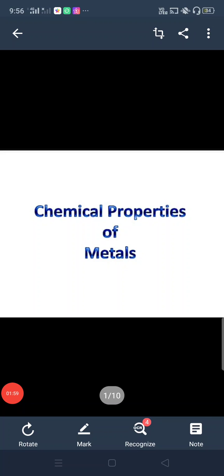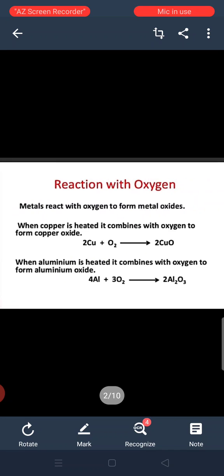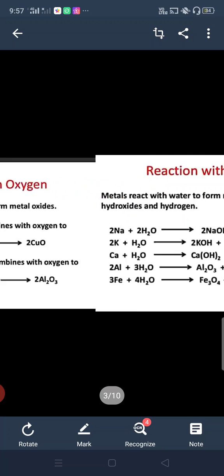Now we are going to start chemical properties of metals. When metals react with oxygen, they form metal oxides. When copper is heated, it combines with oxygen to form copper oxide. When aluminium is heated, it combines with oxygen to form aluminium oxide. So these are the two examples. Means when metals react with oxygen, they form metal oxides.